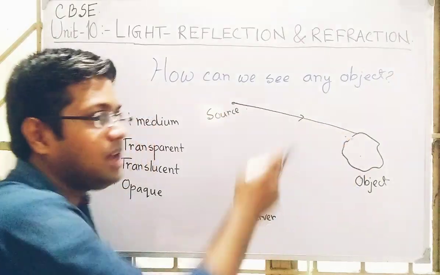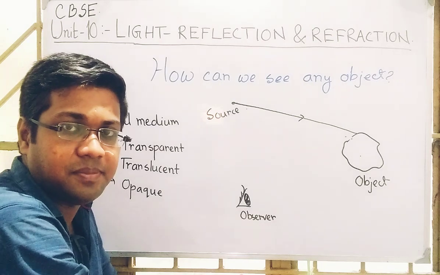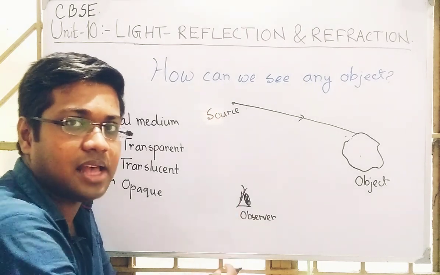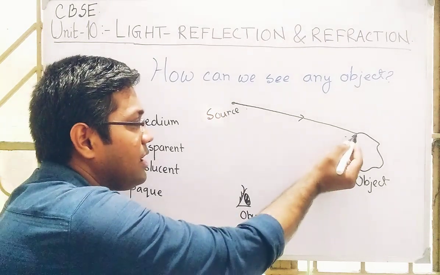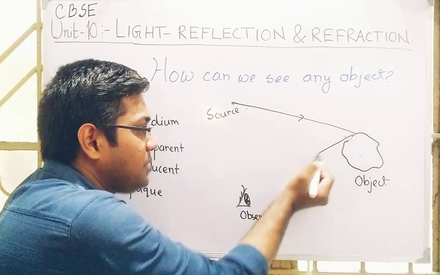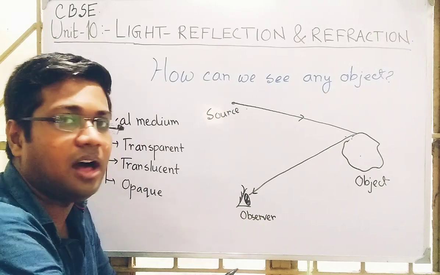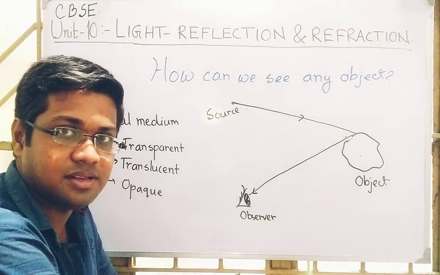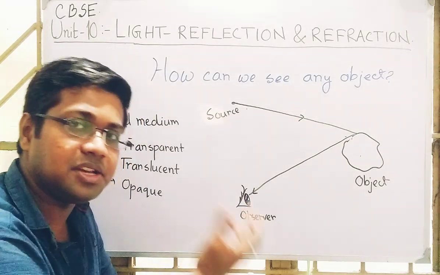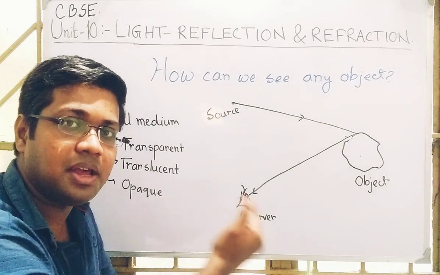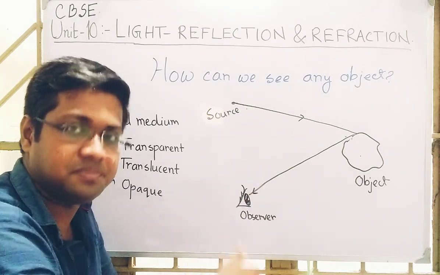After that, the light strikes at this point. If the light strikes at this point, then it returns back and enters into the eye of the observer. So it changes its direction without entering into another medium.